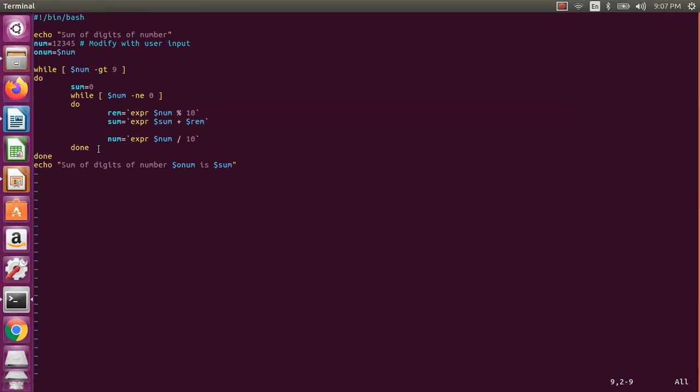Then it will do all the inner calculation, actually. So whenever you have the nested loop, first it will enter the while loop, then it will go to this particular inner while loop, it will do, and then once it is done with the inner while loop, again it will come to the outer while loop. Means first outer while loop, complete inner while loop, then again outer while loop. So these two loops will be there.